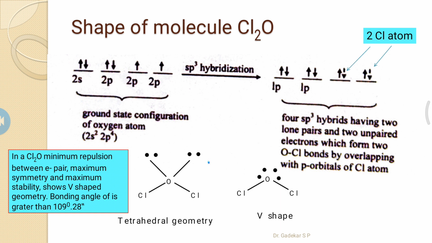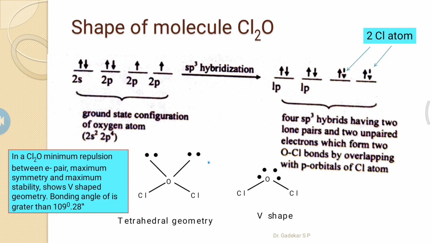So this is the shape of the Cl2O molecule. First is the ground state electronic configuration of the oxygen atom, 2s2, 2p2, 2p1 and 2p1. These 2p unpaired electrons hybridize with chlorine atoms, that is sp3 hybridization.